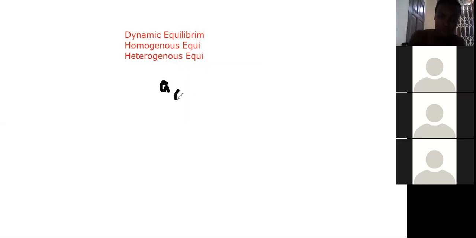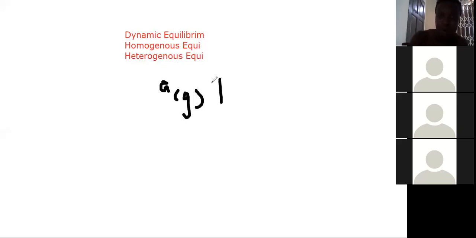When we say homogeneous equilibrium or systems, let me just explain what I mean. For instance, if you have a reaction, you realize that anytime we write a chemical reaction, sometimes we add the states or phases of the reaction, in other words, of the molecules or compounds. So for instance, if you have compound A, normally you write something like solid, or you write gas, or aqueous.